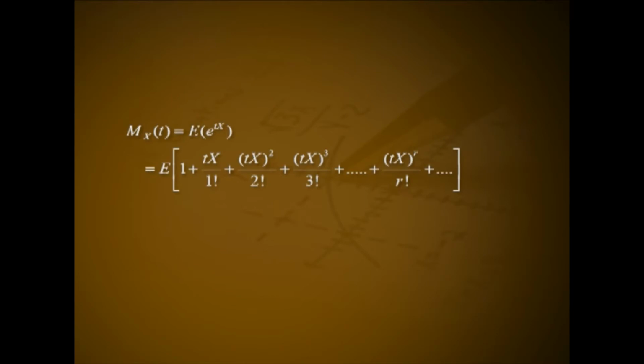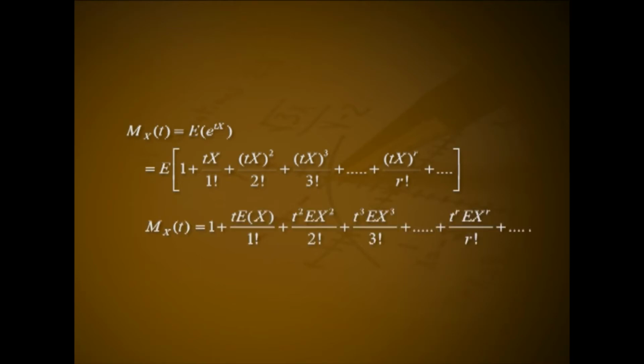M_X(t) equal to expectation of e raised to tX. That is equal to expectation of 1 plus tX by 1 factorial plus (tX) the whole square by 2 factorial plus (tX) the whole cube by 3 factorial plus etc. plus (tX) the whole raised to r by r factorial plus etc.